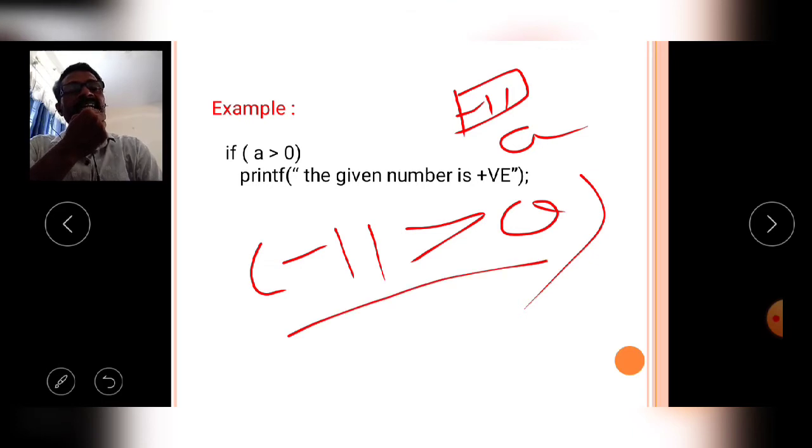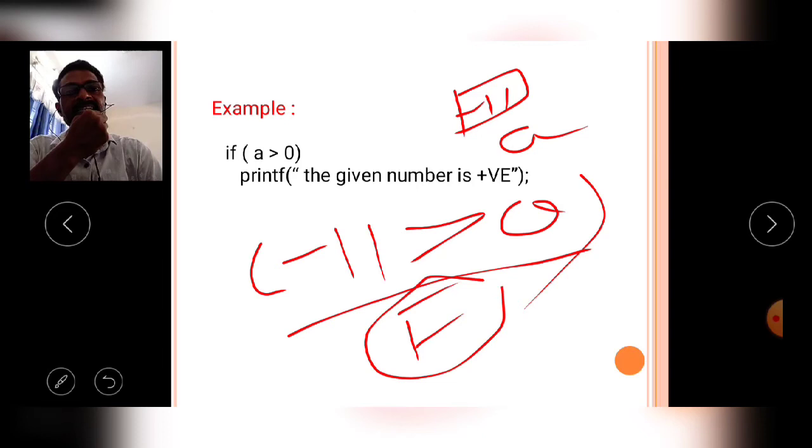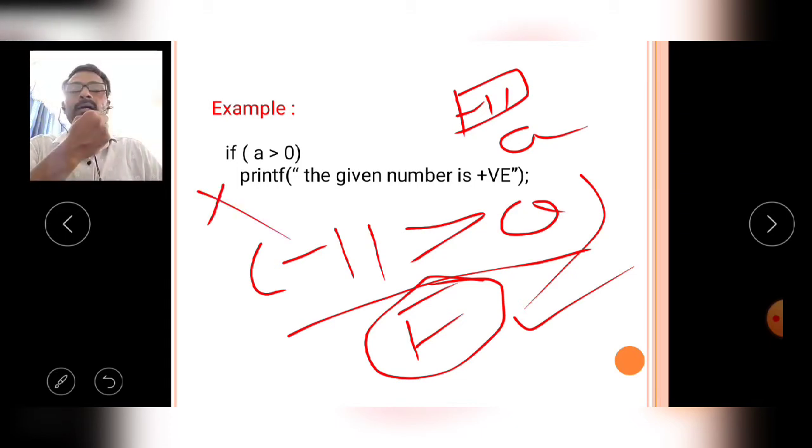Then the condition is now false. If the given condition is false, then the following line or the following block is omitted by the compiler.